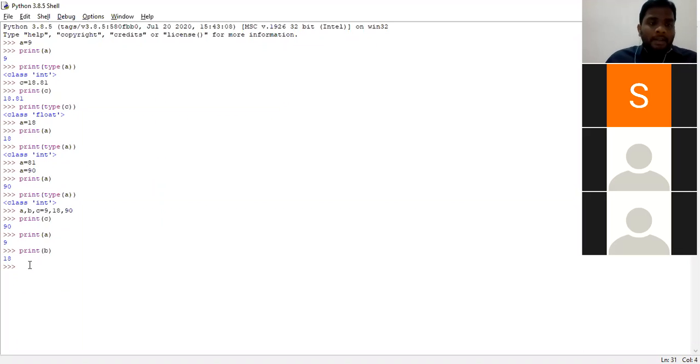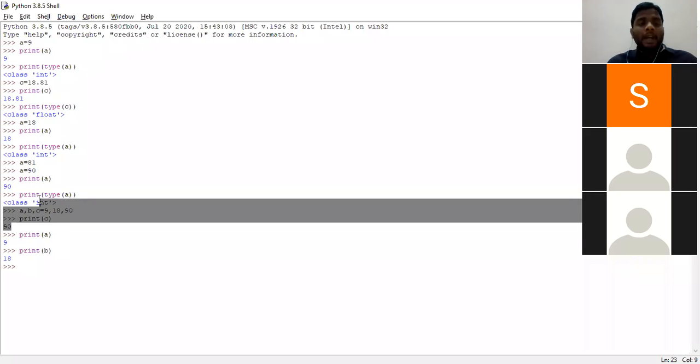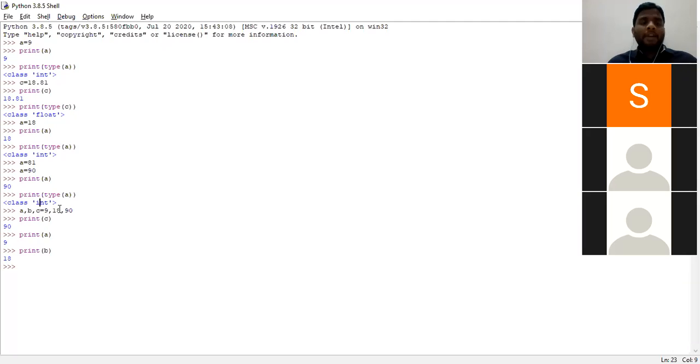Now some of you may think, sir, you have taken 3 variables and those 3 variables are of the same type. 9 is of type integer, 18 is of type integer, 90 is of type integer. So some of you may have a doubt: sir, do we need to take all these variables as integers only? For that, the answer is there is no rule to take all the values as integers. Now we shall check it out.